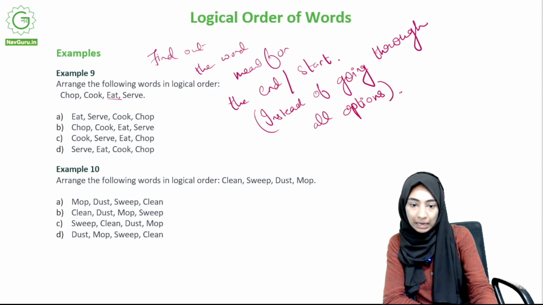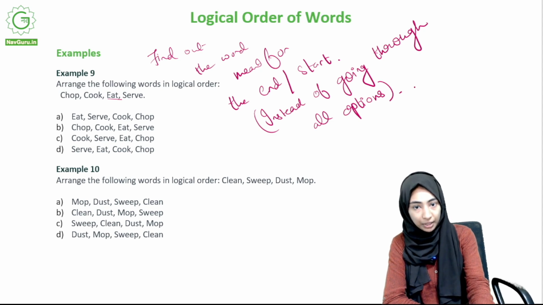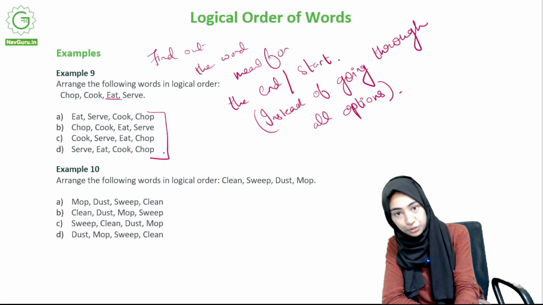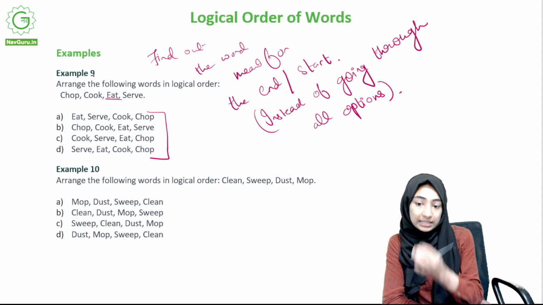My handwriting is bad, I know. I hope it's not illegible. I hope you can understand what I've written. Okay, anyway, so you know that eat has to come at the end, but here you realize that eat is not at the end of any of the options. So that's interesting.